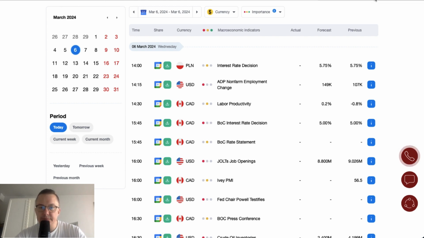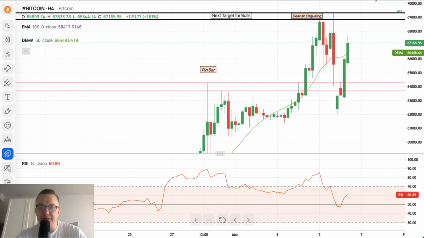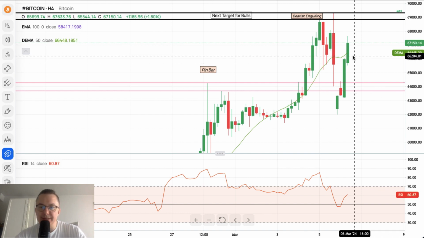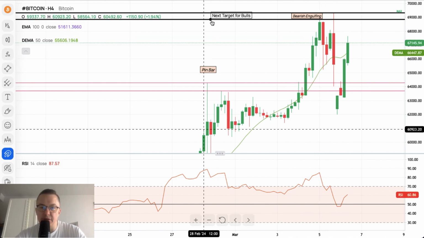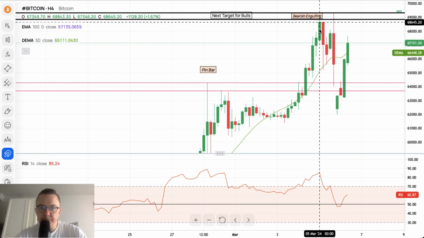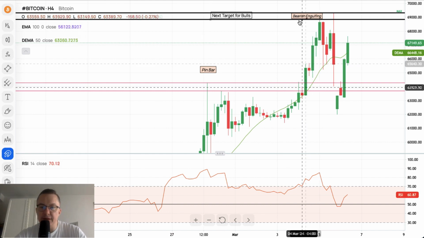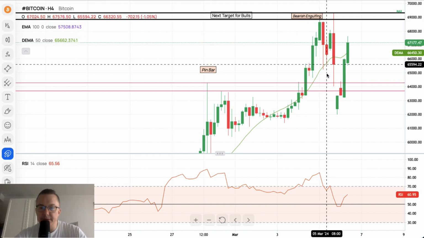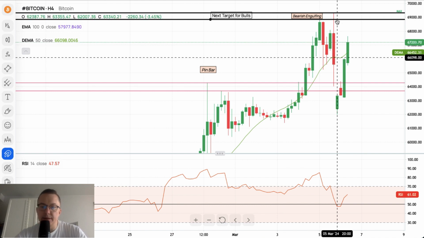Okay, the most traded market these days is of course the Bitcoin market. So the analysis will start with Bitcoin. So what's going on the 4-hour chart of Bitcoin? As you can see, we have hit the previous high, which is the lower black thick line here, 68,843. We got this bearish engulfing pattern, so we went a little bit lower, and then in the second part